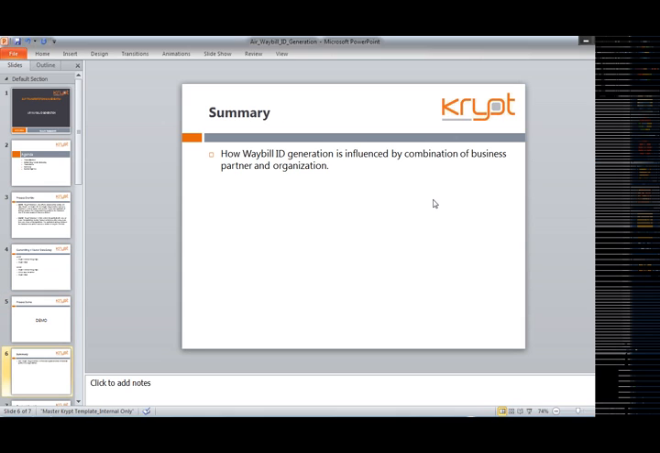So the summary of things that we have learned. How the waybill ID is getting generated for a particular combination of a sales organization or an ordering party, or for the purchasing side, it can be a carrier and a purchasing organization of the freight forwarder, and how a freight forwarder acts as an intermediate entity in getting the transportation shipment completed from one end to the other end.